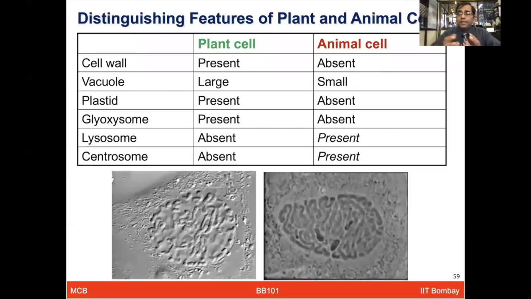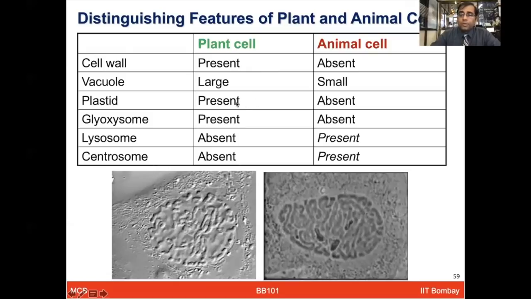Now, which are the key distinguishing features of plant and animal cells? We have seen both plant cell and animal cell structures now. Ideally, what you can see is that the cell wall was very distinct in the plant cell, where it is present. In the animal cell, it is absent. The vacuole was very large in the plant cell. It is absent in the animal cell.